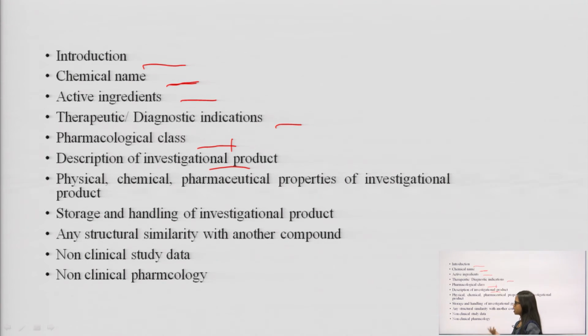Physical means its identity, its structure, its smell, states, odor. Chemical means its chemical formula. Pharmaceutical properties are its solubility, dissolution, absorption, etc.